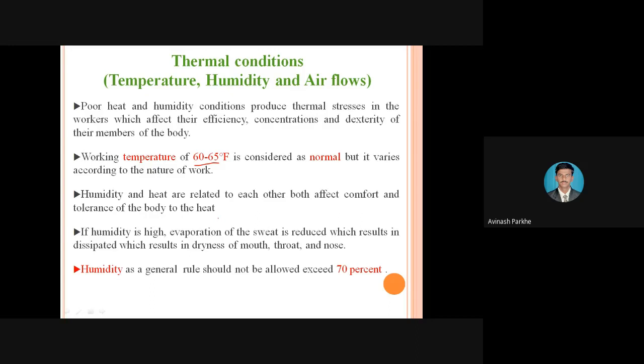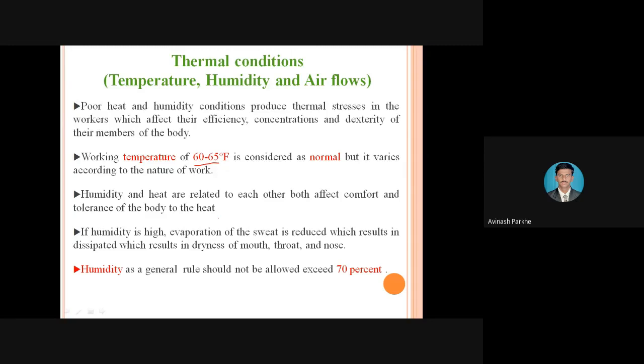So in the case of thermal conditions, that is temperature, humidity, and airflow, these also affect the human body. If you take the example of one year, there are basically three seasons: the rainy season, winter, and summer. Just think about only winter and summer. In winter the temperature is very low, it is a very cold region, and we think there should be some increase in temperature so that the cold decreases and I will be comfortable.